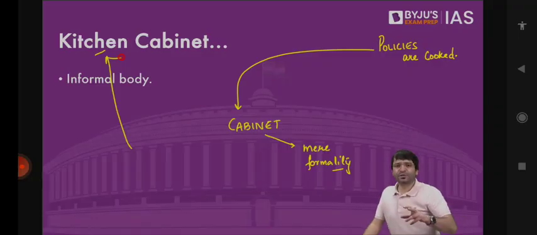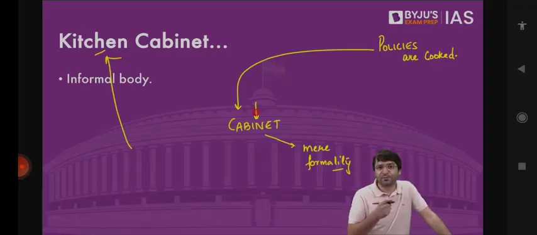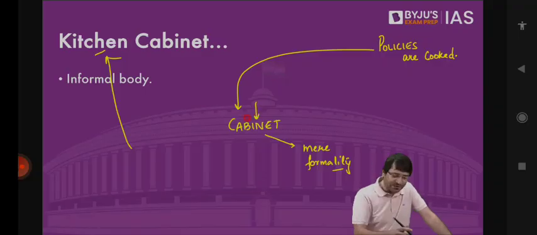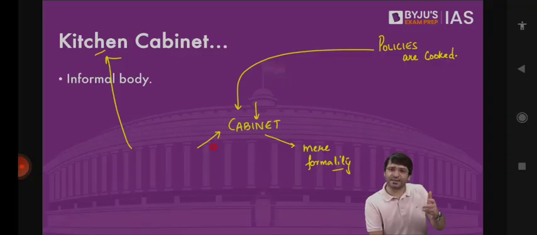Similarly, today, Mr. Modi will have strong dependence on Mr. Amit Shah, Mr. Bhupendra Yadav, and 1 or 2 more individuals. They together take a decision. But since the final decision is to be taken by the cabinet, because we are a cabinet form of government, whatever decision the government will have to take, that has to be taken in this cabinet meeting. If there is no consensus in the cabinet meeting, ultimately voting has to take place. And whichever way the majority is, that is going to be the decision of the government.